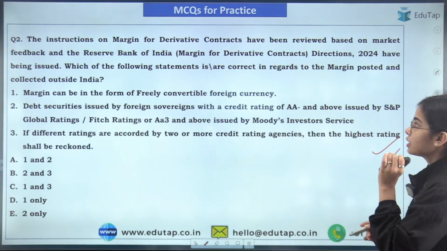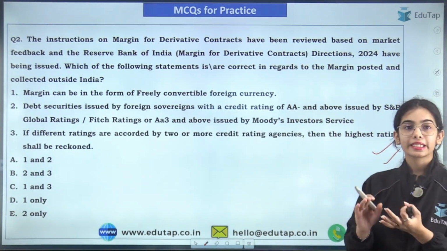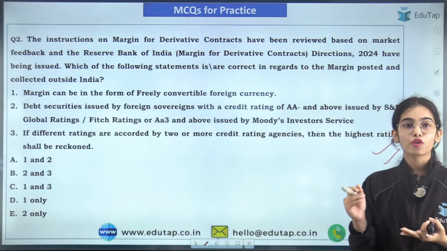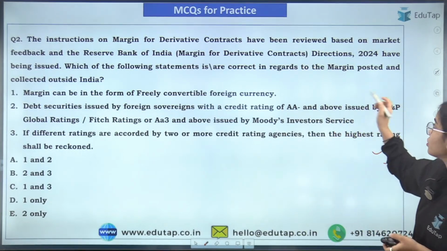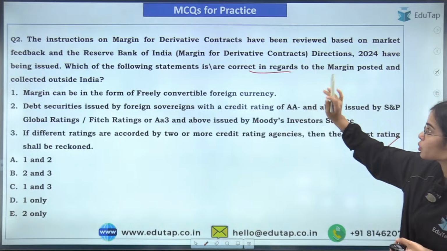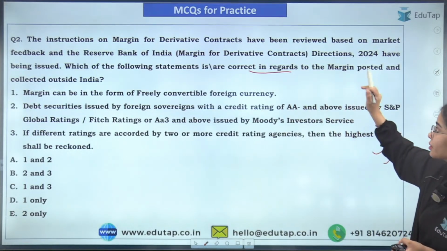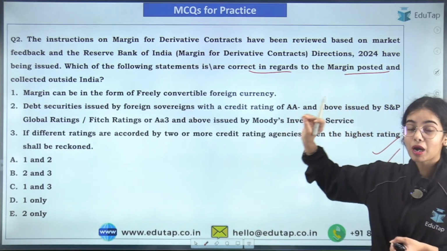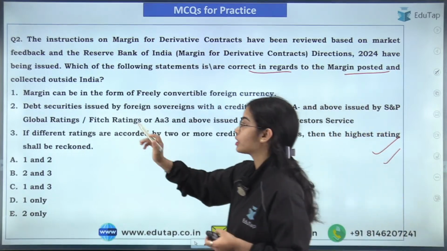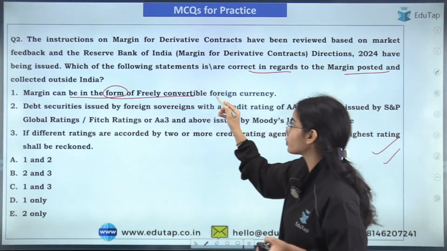So here, the margin can be posted and collected outside India. It can be the margin posted and collected in India, or margin posted and collected outside India, and it can be in the form of freely convertible foreign currency.